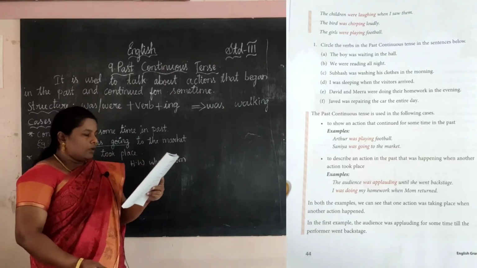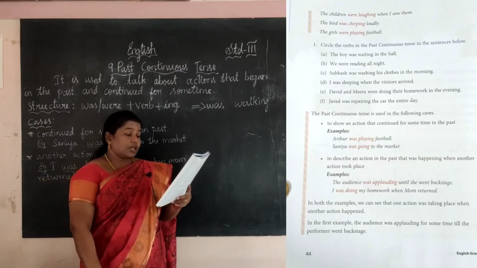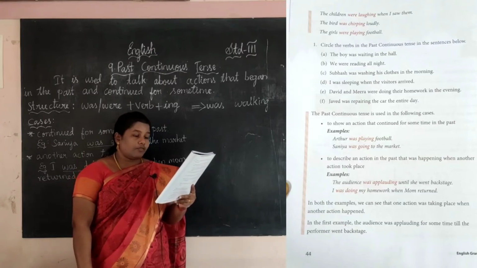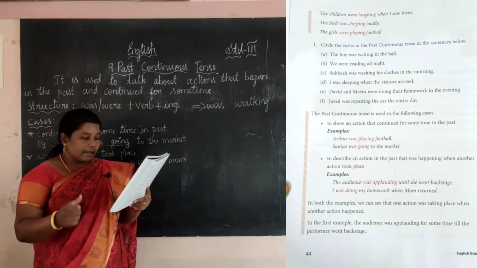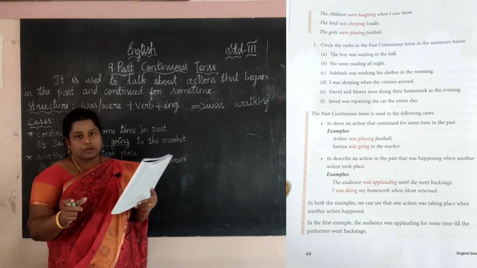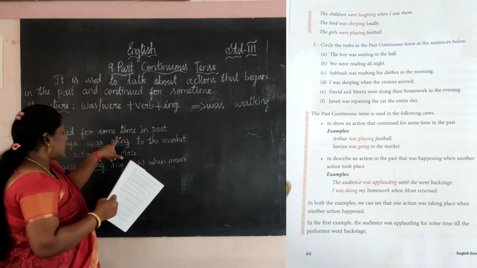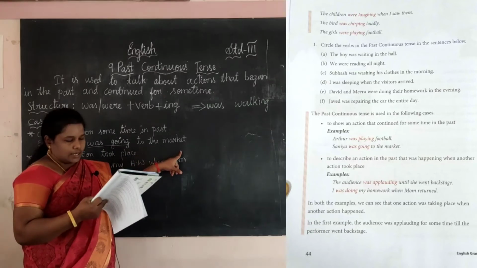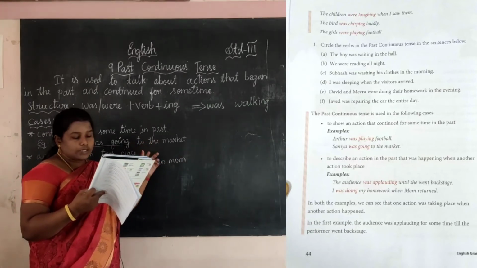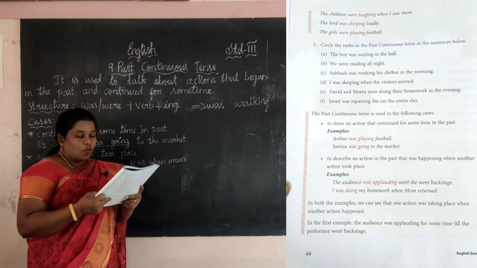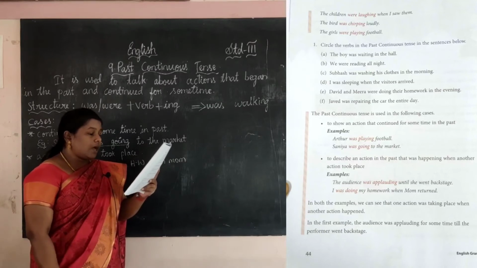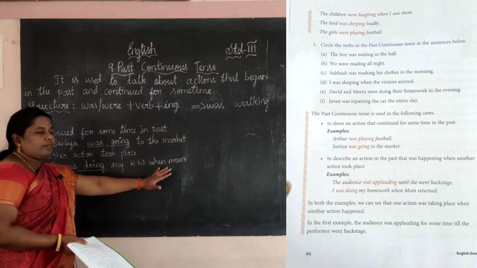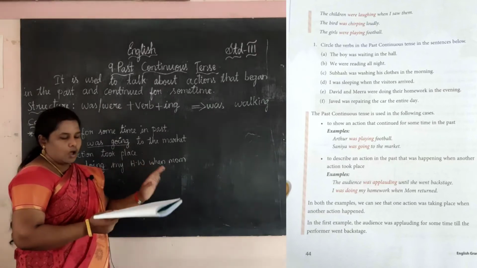Okay, now take your book, page number 44. The past continuous tense is used in the following cases: to show an action that continued for some time in the past. Already I told, sometime in the past. So was going to the market. Next one, to describe an action in the past that was happening when another action took place. I am doing the homework and my mom also entering into the house.